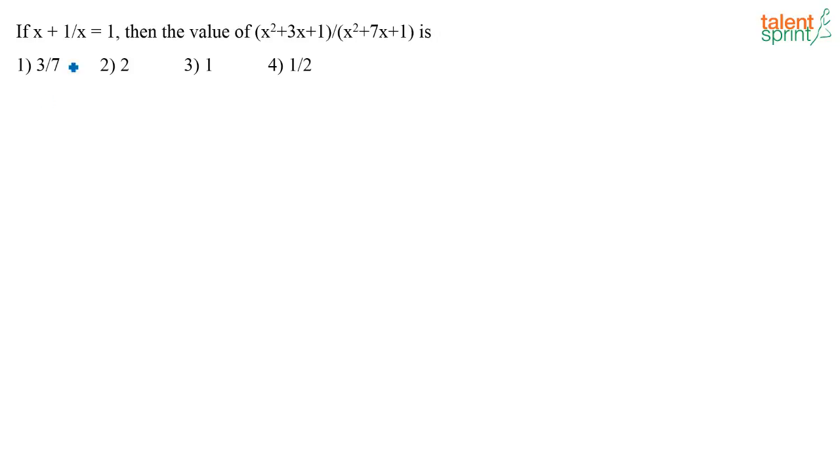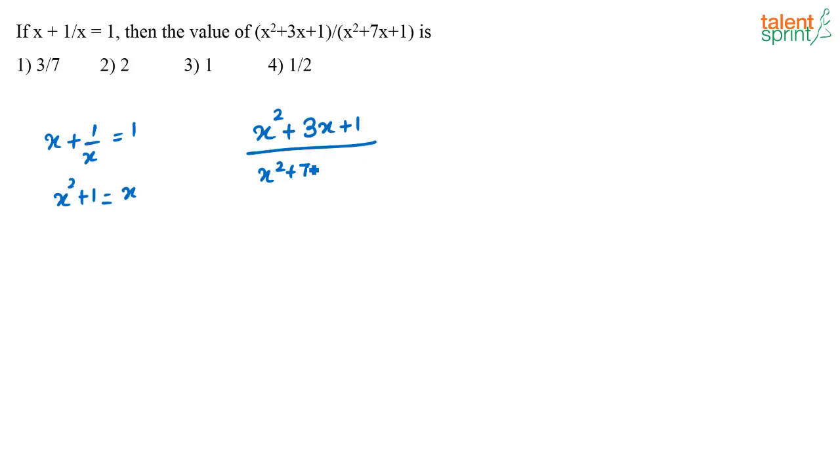So what is given here? You have x plus 1 by x is equal to 1, or I can say x squared plus 1 is equal to x. Now what is the expression that is given to me? I have to find out the value of x squared plus 3x plus 1 divided by x squared plus 7x plus 1. See, I know x squared plus 1, right? That is nothing but x.